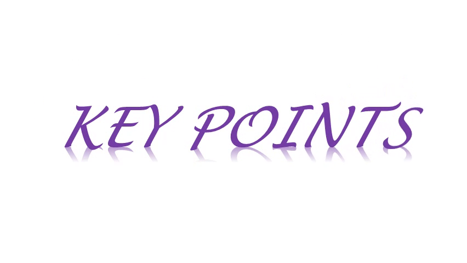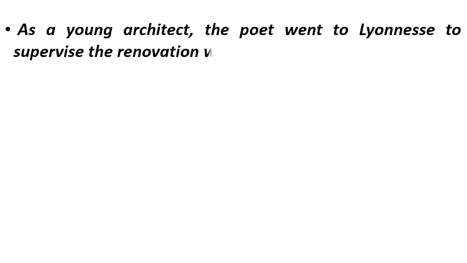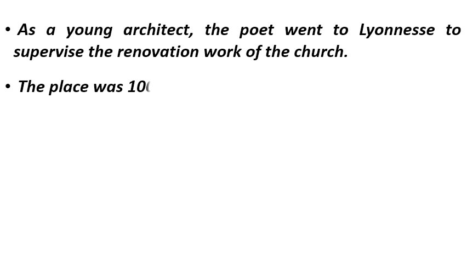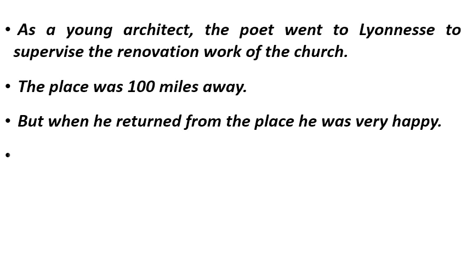So now let us discuss the main key points of the poem. As a young architect, the poet went to Lyonnesse to supervise the renovation work of the church. The place was 100 miles away. But when he returned from the place, he was very happy.